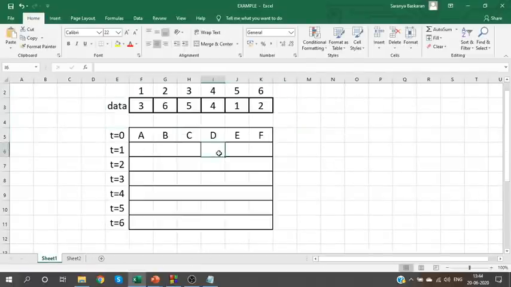Now, what do we know? We know that anybody who's standing at first index will go to the third index. Who's standing at first index? A. A will go to third index. Clear? And person standing at second index will go to sixth index. So B who's standing at second position will go to sixth position.